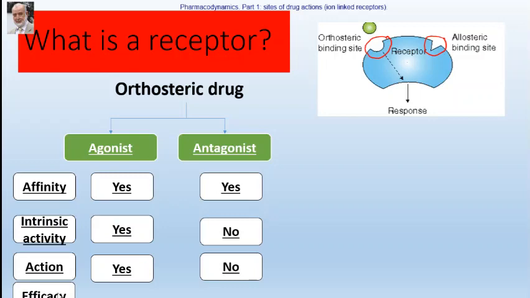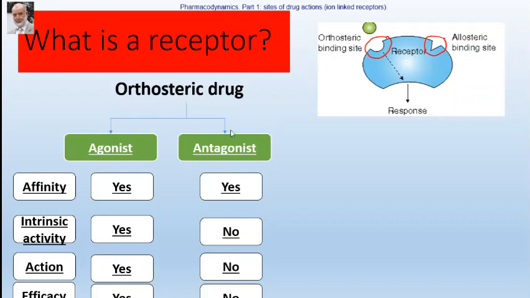Okay? Now, the last property: agonists have efficacy, as we will say later, inshallah, in the third lecture about pharmacodynamics. Efficacy of an agonist is usually above 0, up to 1. Therefore, agonists have efficacy, the ability to produce a certain response. While the antagonist has no efficacy. Efficacy is 0.